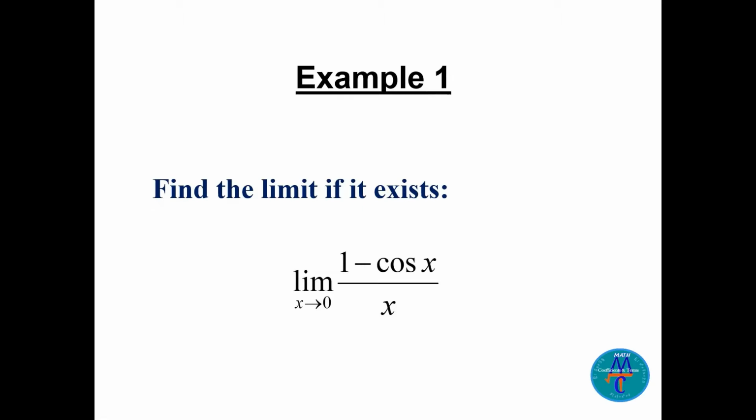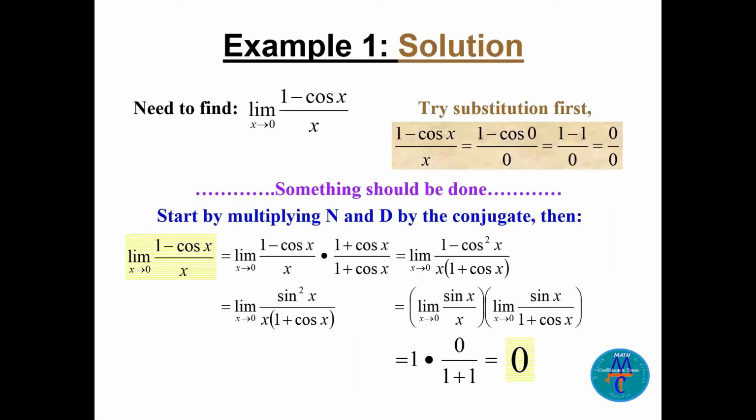Find the limit, if it exists, of 1 minus cosine x divided by x as x goes to 0. Let's see, we start as usual by substitution first. So we can write 1 minus cosine of 0 over 0. Cosine of 0 is 1, 1 minus 1, 0 over 0. Okay, so from here we cannot conclude what is the limit. So something should be done.